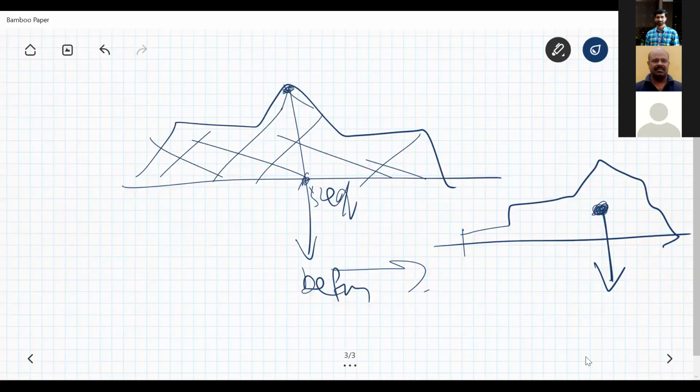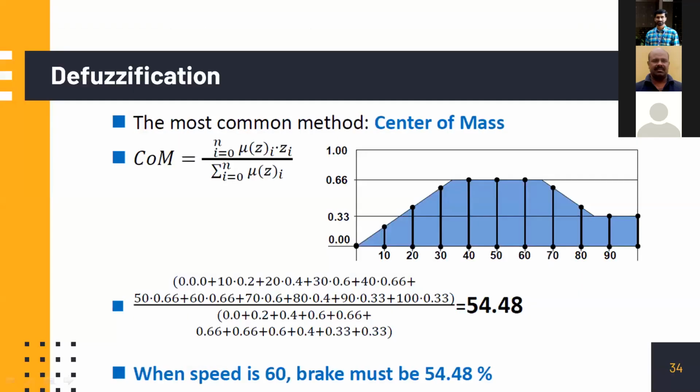So finally, when speed is 60, brake must be 54.48%. That is what this particular defuzzification approach is suggesting to us. So this is how we generally design problems using all the fuzzy formations, not just a table kind of decision making. Decision making may happen like this, but for control actions, if it is an automatic vehicle, this logic will be programmed. The driverless car will immediately compute all these and finally find out the percentage of brake and it will be automatically applied. Sometimes, rarely, decision making can fail also.